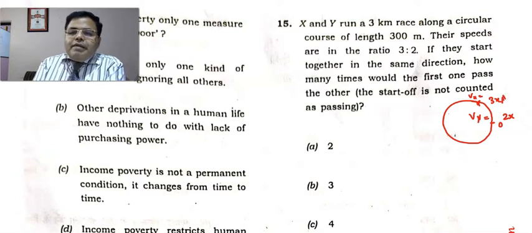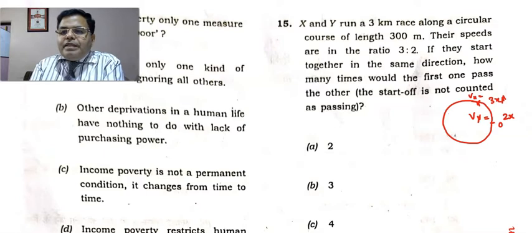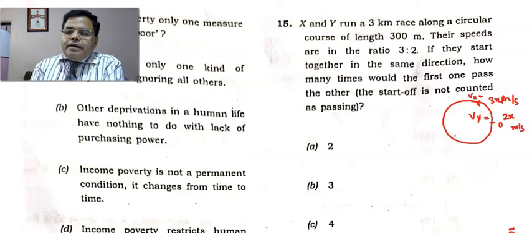So let them meet after t seconds or t minutes, right? If this is meter per second, then this is also meter per second. So let them meet after time t. Because X is faster, the distance traveled by X in time t is speed into time, 3x into t, and the distance traveled by Y is 2x into t.